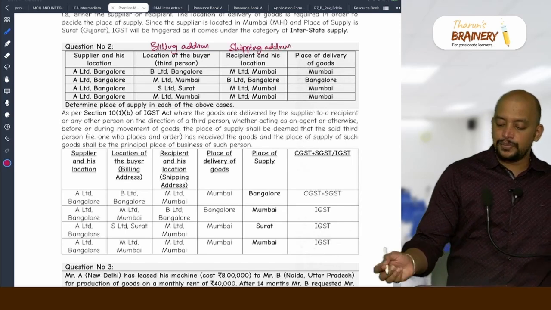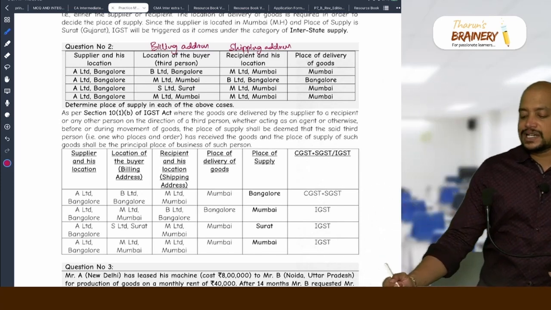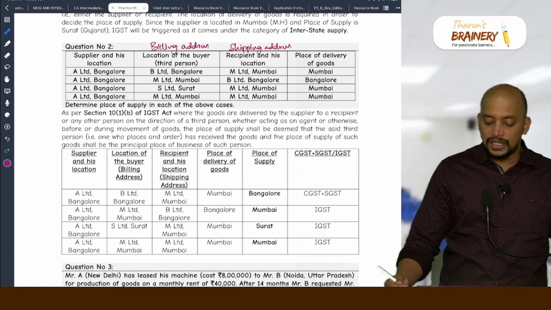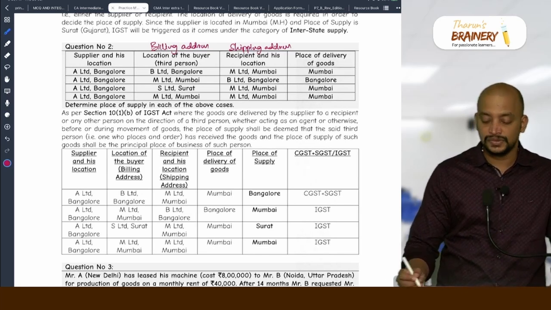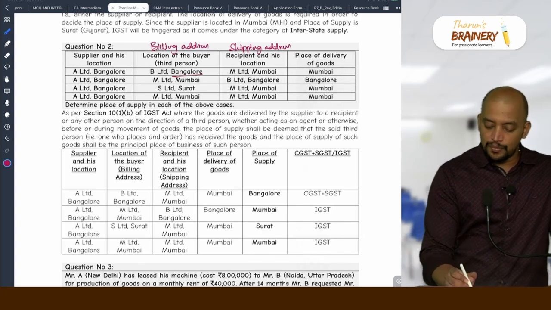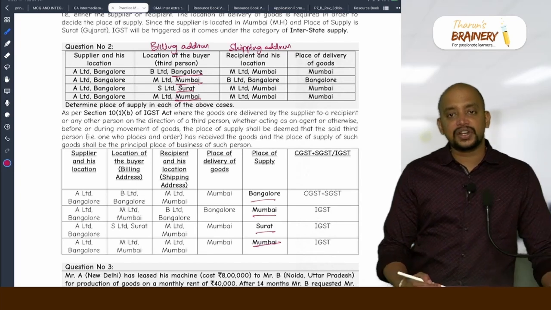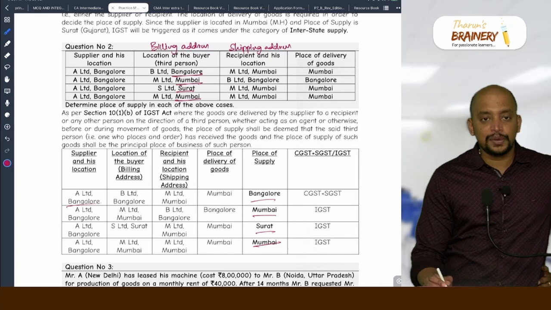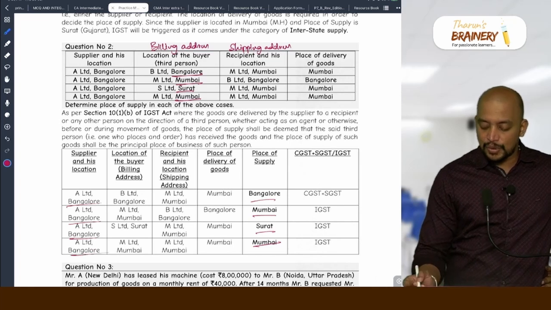Okay. And place of delivery of goods also is given. Determine the place of supply in each of the above cases. So first we need to take always billing address as the place of supply as per 10(1)(b), correct? So always Bengaluru, Mumbai, Surat, Mumbai. Again nature of supply, where is supplier located? Bengaluru, and place of supply also Bengaluru, therefore it is CGST, SGST. This is Bengaluru, Mumbai, IGST. Bengaluru, Surat, IGST. Bengaluru, Mumbai, IGST.